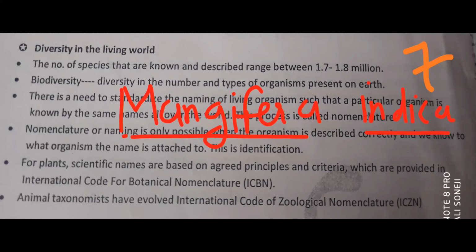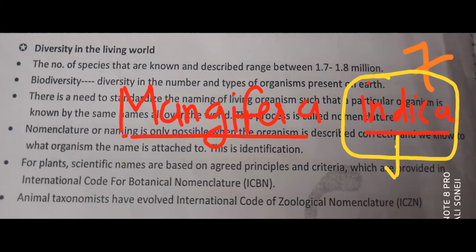Now the word Mangifera is difficult for you right now, but can you tell me what the word indica suggests? Correct, India. The place of origin of the species, this mango, is India.